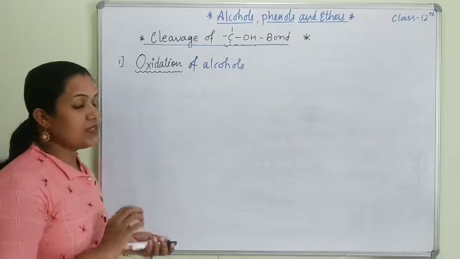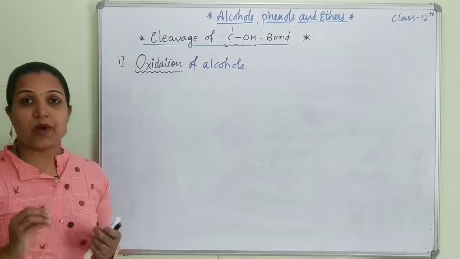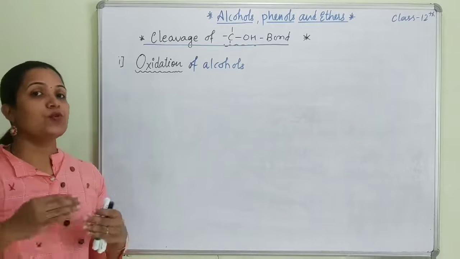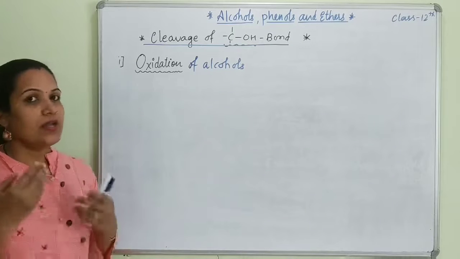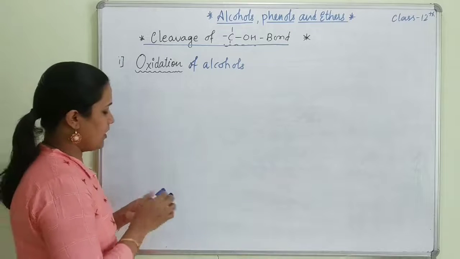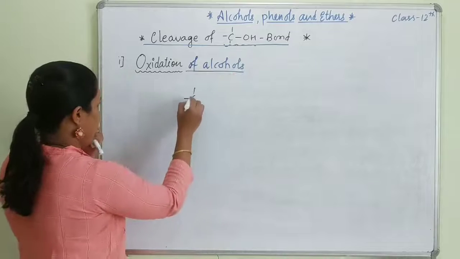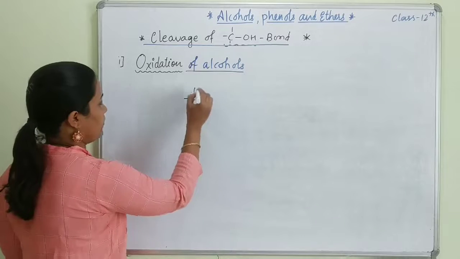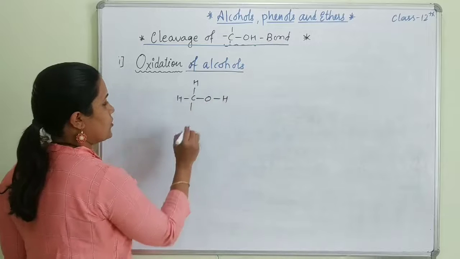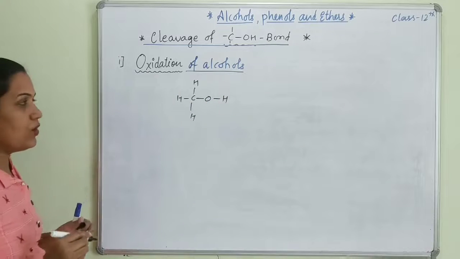Now students, this oxidation is one of the important concepts, because it will help you to do conversions. Let me explain how. First of all, let me tell you about oxidation of alcohol. If I have an alcohol in this way, H, then O and H, here also H, this is a simple one, CH3OH.